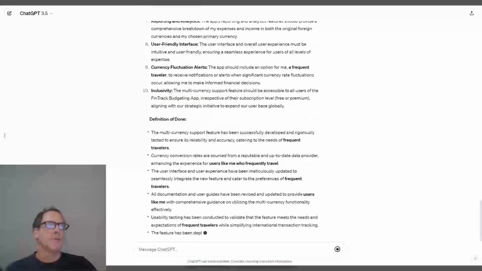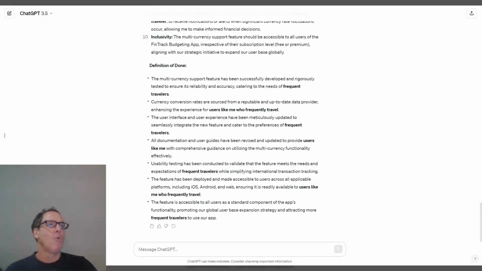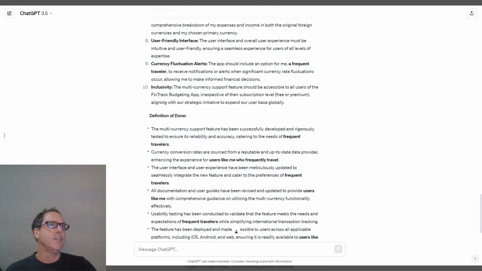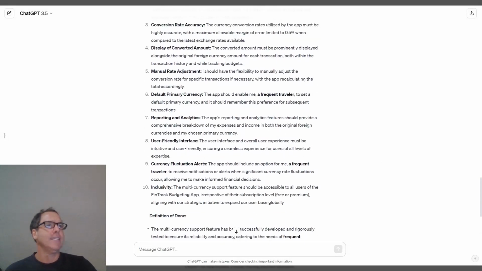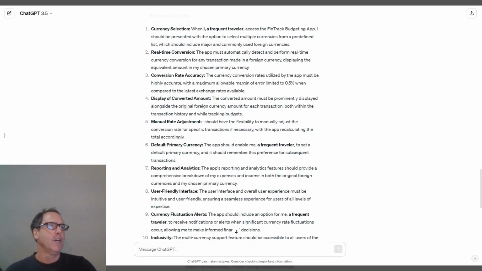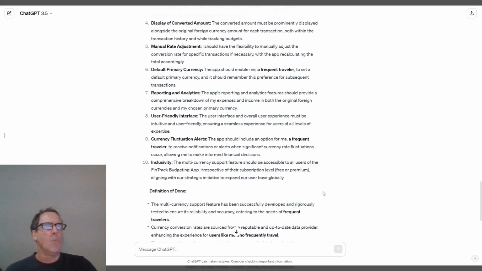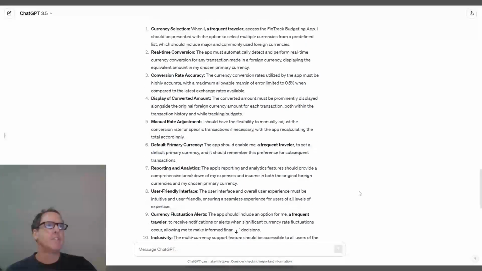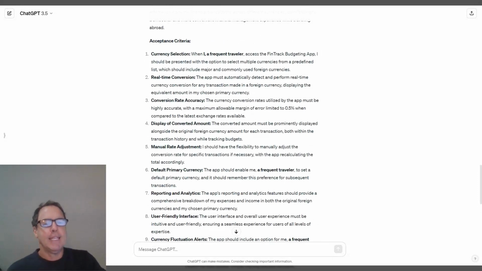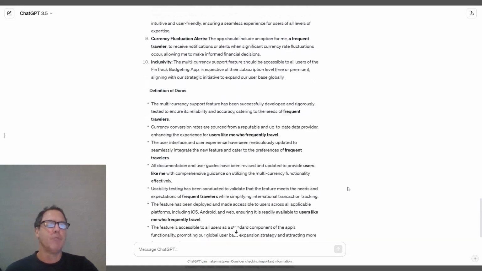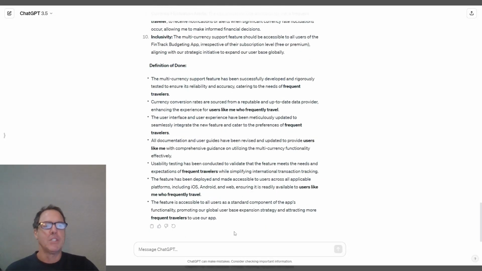It's rewriting the story again, and in this case, it's pointing out that both in the definition of done and in the acceptance criteria, what the user personas are. So this is for ideas for your story. Sometimes it's difficult to think immediately when you have a story what the acceptance criteria should be and what the definition of done should be. I hope you'll try out these prompts and maybe you can get some general ideas for story writing with the help of ChatGPT.